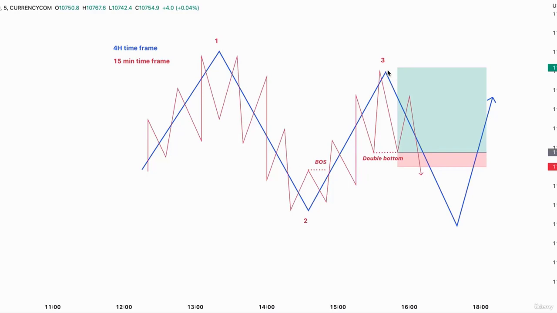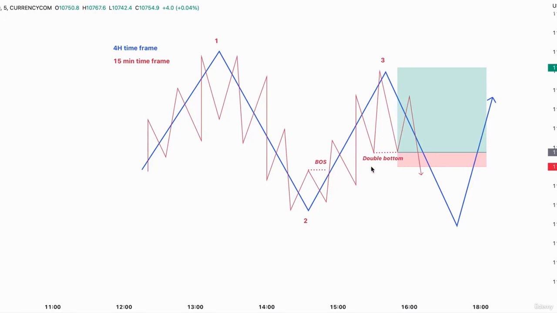At the level of this third expansion, we see a bullish trend on the 15-minute time frame chart. This expansion was nothing but a simple retracement of the higher time frame bearish trend. So the higher time frame serves as an overall market trend, while smaller time frames will only confirm our position.